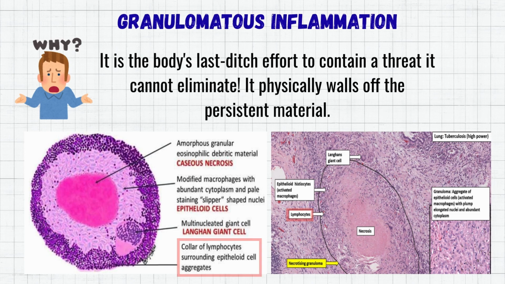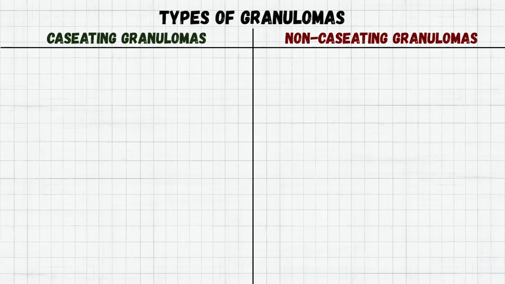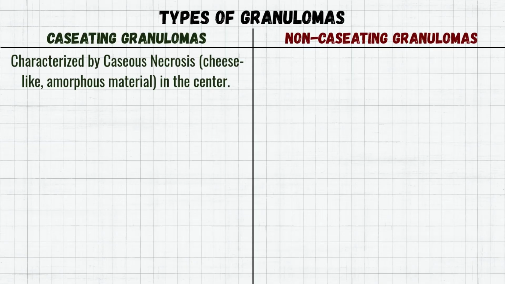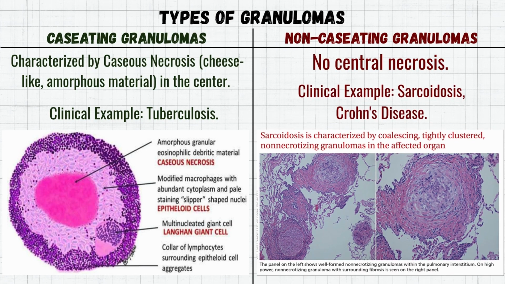Let's see the types of granulomas: caseating granuloma and non-caseating granulomas. Caseating granulomas are characterized by caseous necrosis, which is a cheese-like amorphous material, and it is a gross finding in the center. Clinical examples are tuberculosis. Non-caseating granuloma have no central necrosis, and the clinical examples are sarcoidosis, Crohn's disease.